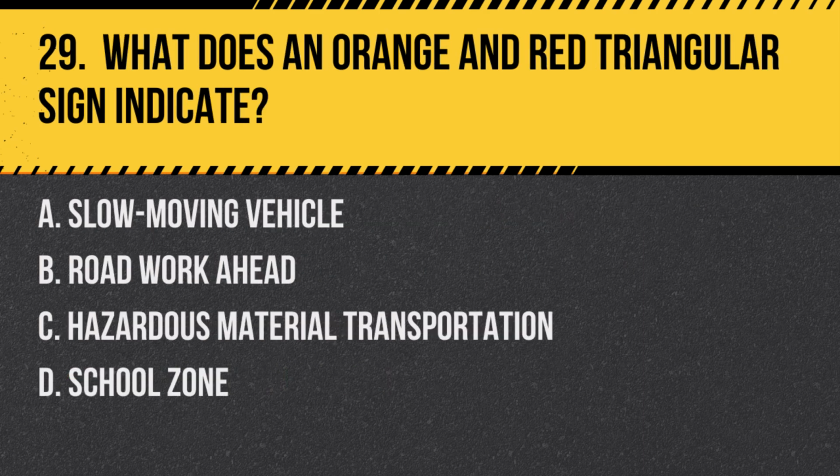Question 29. What does an orange and red triangular sign indicate? A. Slow-moving vehicle. B. Road work ahead. C. Hazardous material transportation. D. School zone. Answer: A. Slow-moving vehicle. An orange and red triangular sign is used to indicate a slow-moving vehicle ahead.